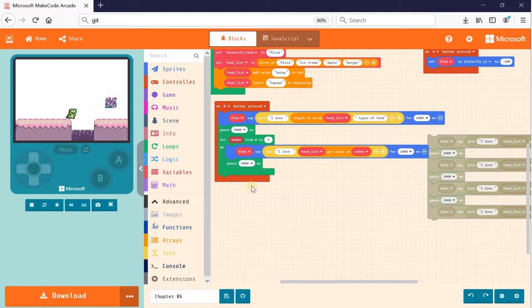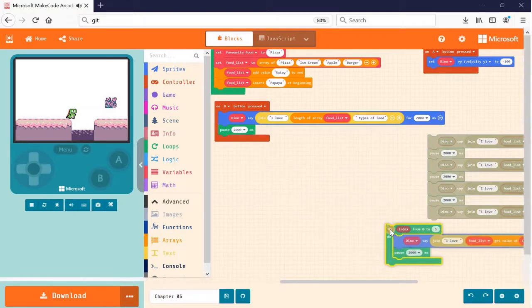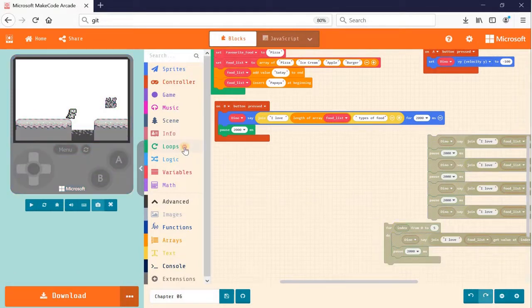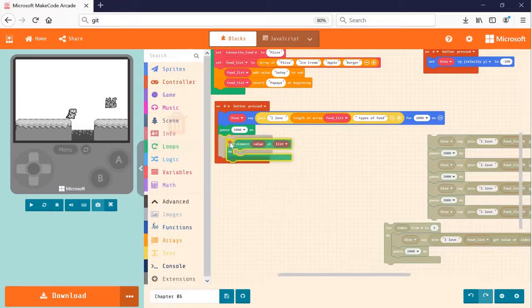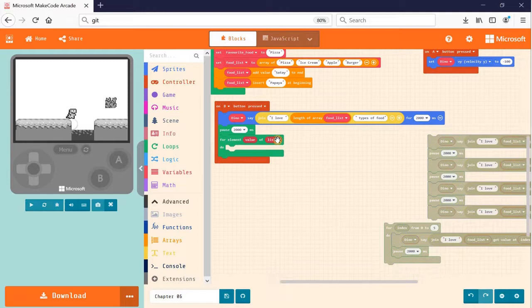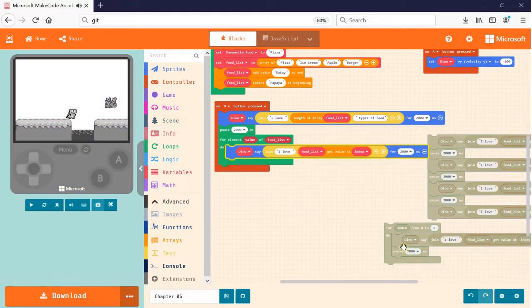Alright, so in this case, let me go ahead and remove the for loops from the on B button press and replace it with another type of loops, which is the for element loops. Let me drag it in. So for element value of list, the list here will be the food list. Okay, so for each of the elements inside the food list, I'm going to do the same action as we have previously in the for loop. So let me just go ahead and copy them, both the text display and the pause.